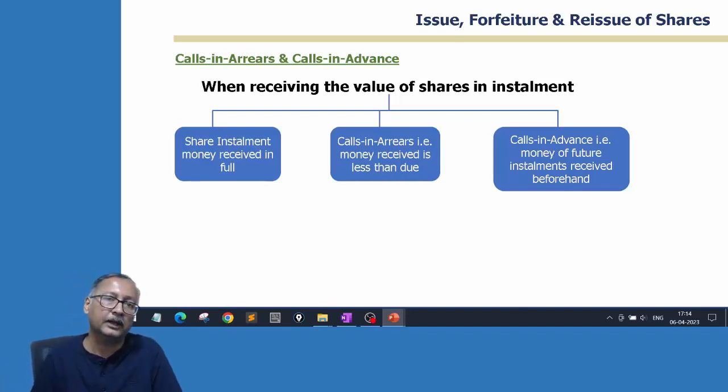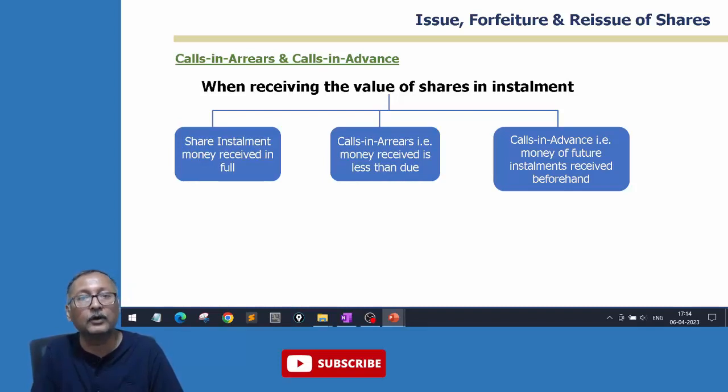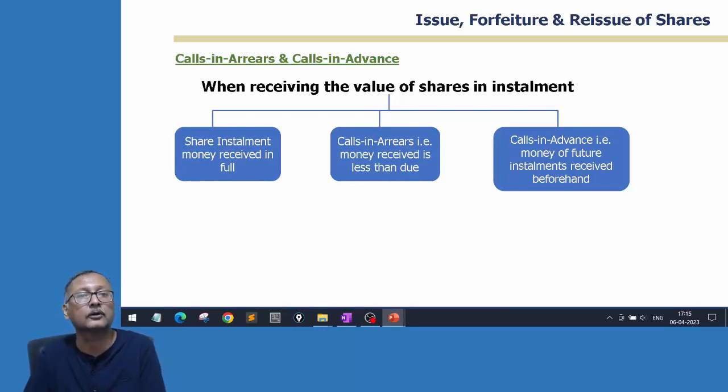Now another situation of excess payment, which will always come, is oversubscription and pro-rata allotment. Some shareholders will not be given shares, some will be given full shares, and some will be given partial shares. Whomsoever is given partial, to that extent not allotted, they have also given application money. That application money will be surplus. The company does not refund that surplus money immediately. They adjust it with the allotment or calls. Even after adjustment, if there is surplus, then they refund.